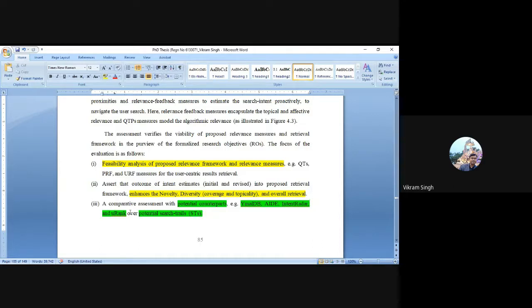And last, it is a comparative assessment. Because we have designed one system, you should evaluate the proposed system's performance against its counterparts, right? Like WildDB, AID, Intent Radar, and uRanks, which we have discussed also. So we have a comparative study between the proposed system and four existing potential systems, and to test that we have applied search trails.